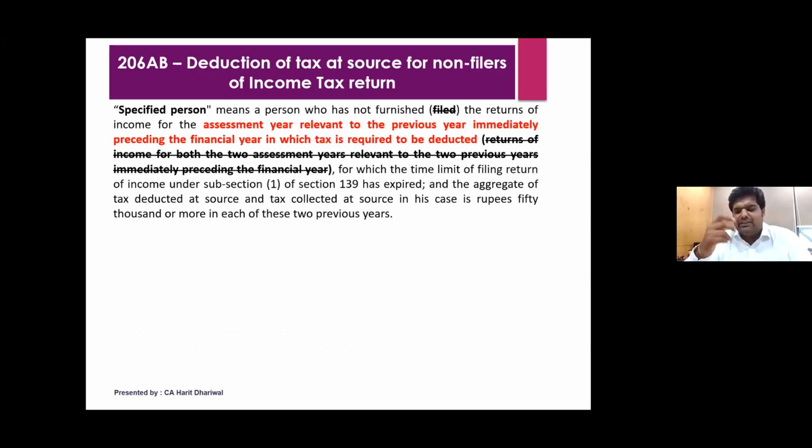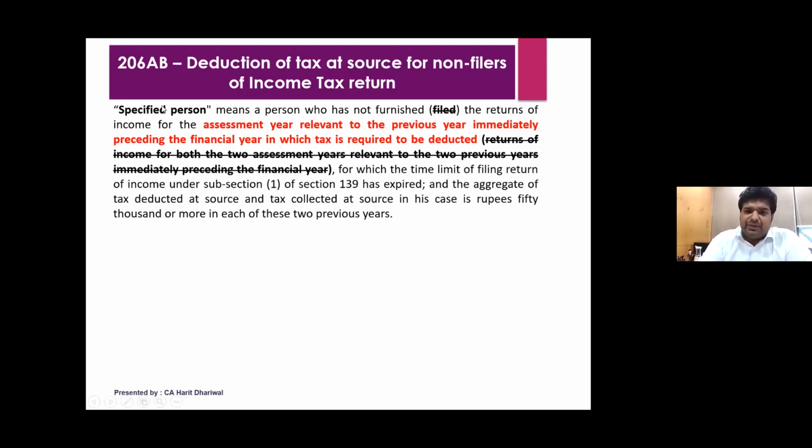Suppose there's a deductee, let's say under 194J, a professional, and he has unfortunately not filed the ITR for the last year, and the total cumulative amount exceeds 50,000 for that particular person. In that case, instead of 10%, I have to deduct at the rate of 20%. It will be twice the rate or 5%, whichever is higher. The 5% is basically for 194C, where the rate is 1% or 2%, so twice the rate will not apply there; 5% will have to be deducted.